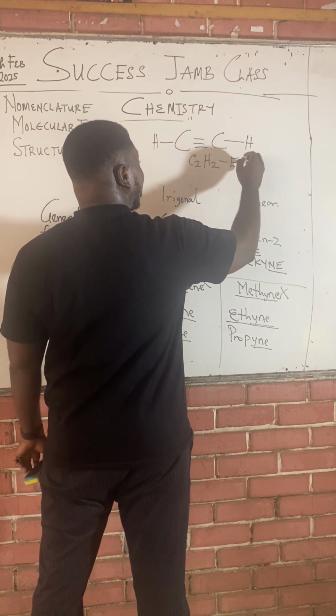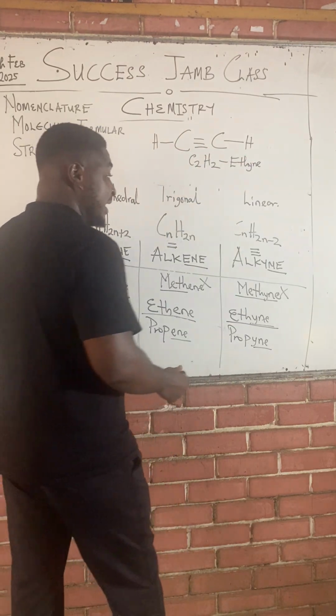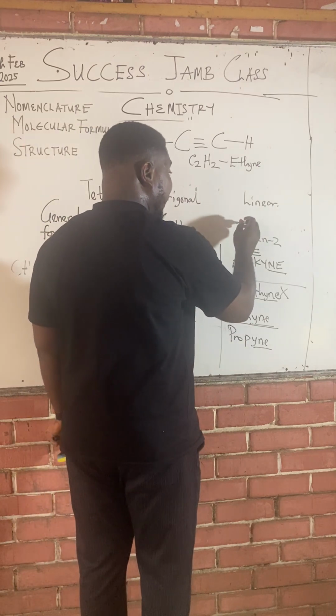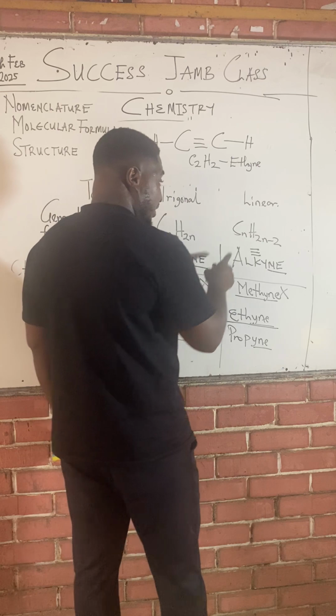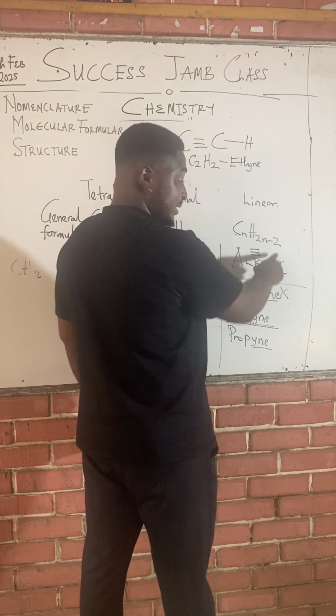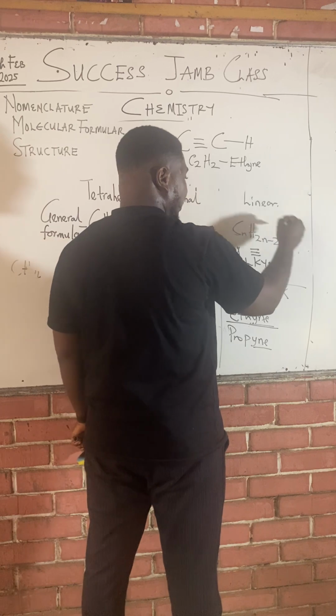Class, you know the funny thing? From the structure, I can get a molecular formula because of my understanding. And if I come here and use the general formula to get the molecular formula of ethyne, I'll still land at C2H2 without drawing the structure. Remember they say CnH2n minus 2, right? Ethyne means two carbons. Let me put n as 2 here. I'll still have C2H2.